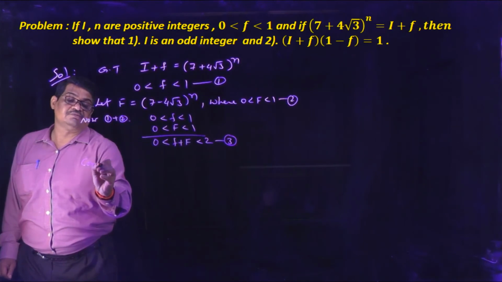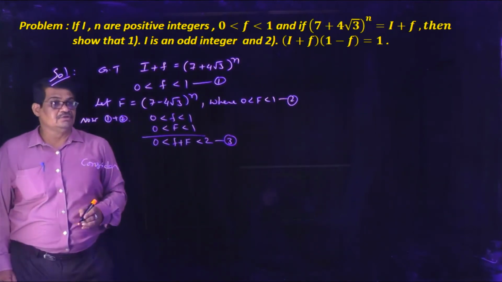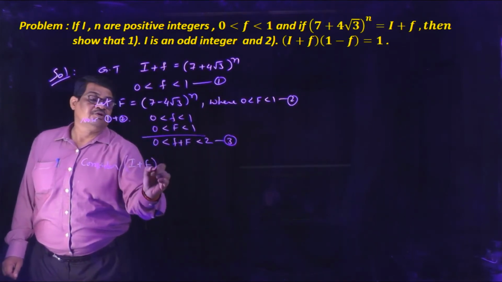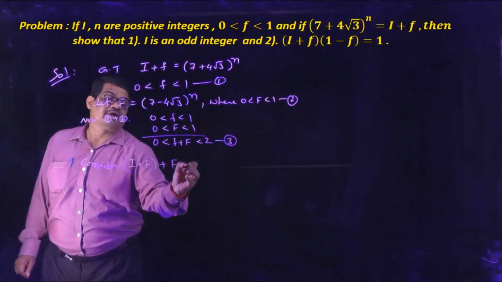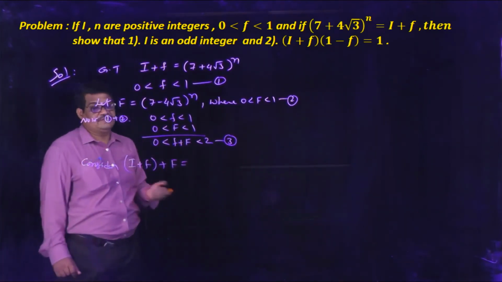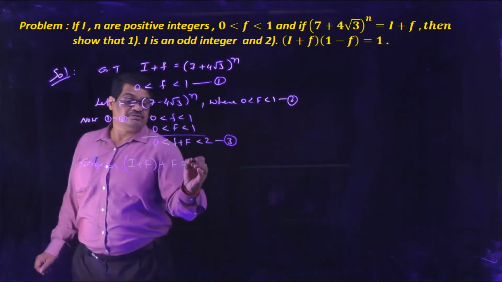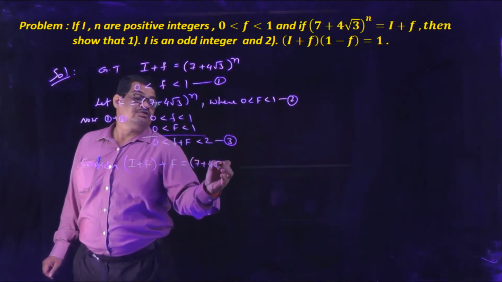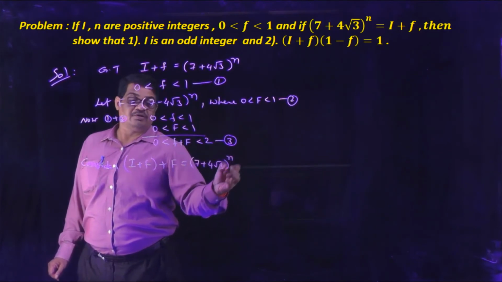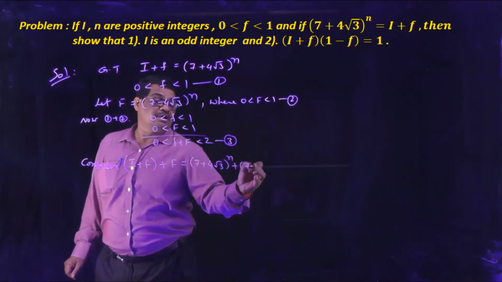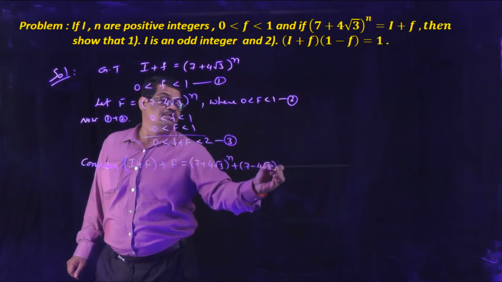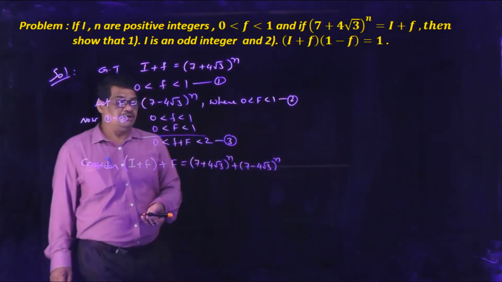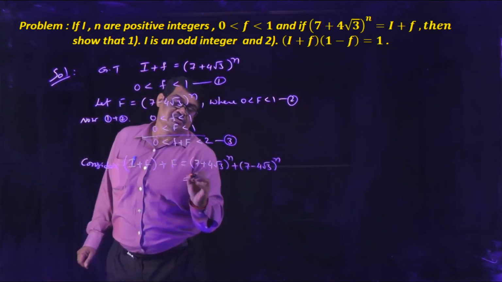Now we consider this expression: I plus small f plus capital F. What is I plus f plus capital F? It is (7 plus 4 root 3) whole to the power of n plus (7 minus 4 root 3) whole to the power of n. Now we use the binomial theorem and expand these two expressions.